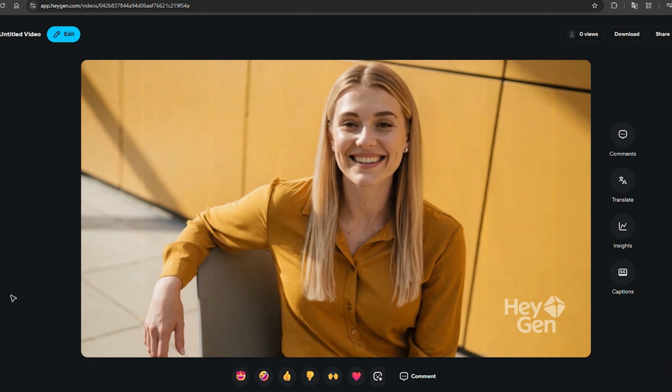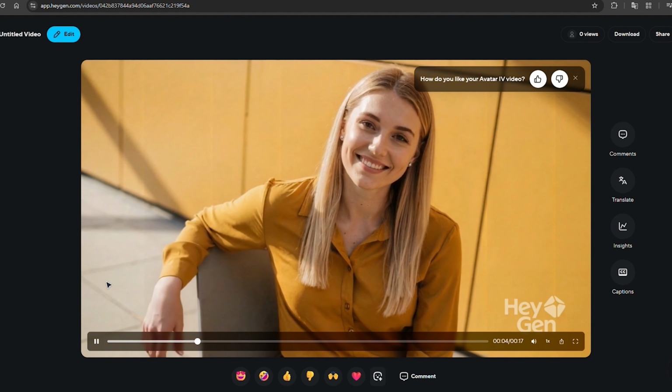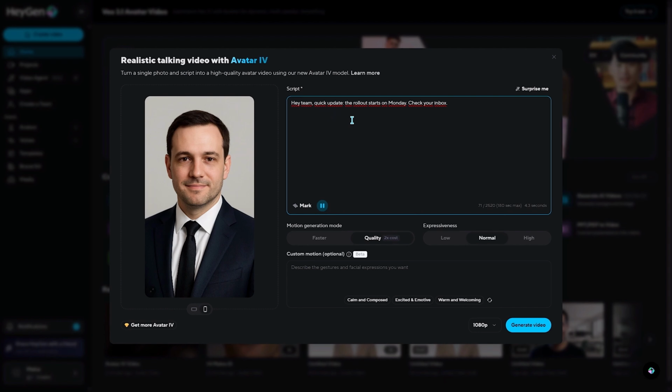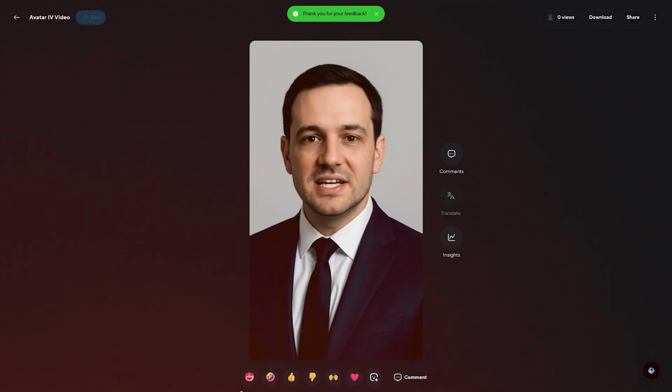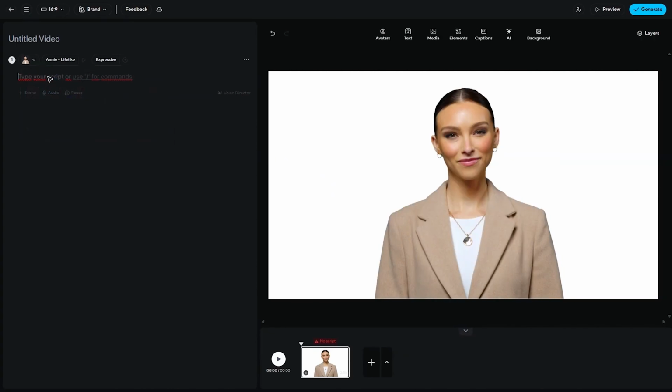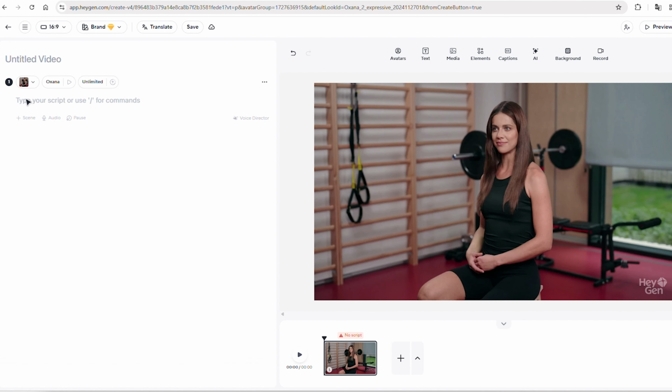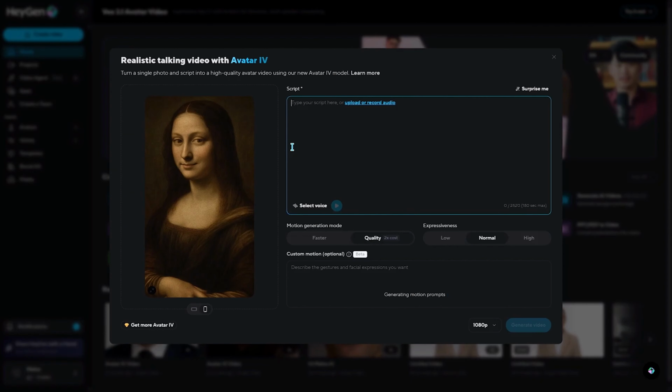With your avatar selected, it's time to give it something to say. The script is the soul of your video, and HeyGen makes it incredibly simple to bring it to life. You'll find a text box or script input area right in the main video creation interface. You have two primary options. You can either type your script directly into the box, or you can copy and paste it from an external document like Google Docs or Word.